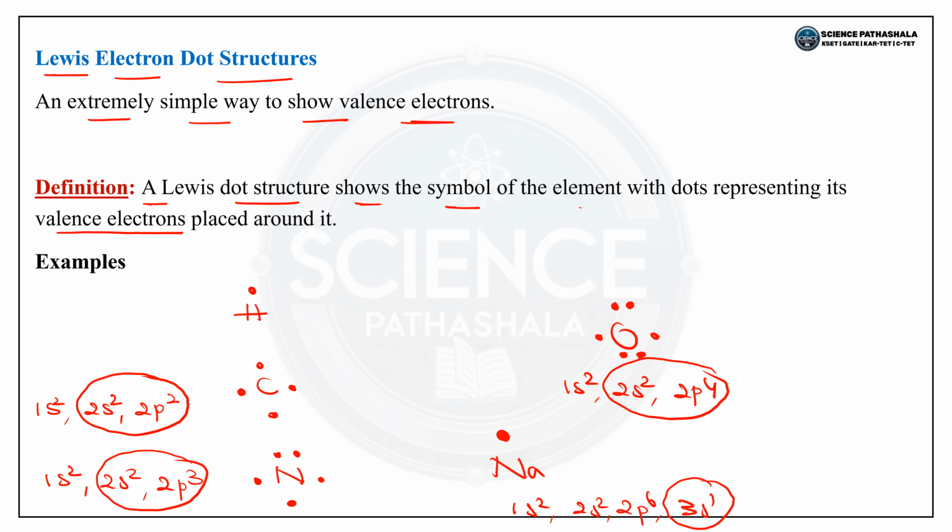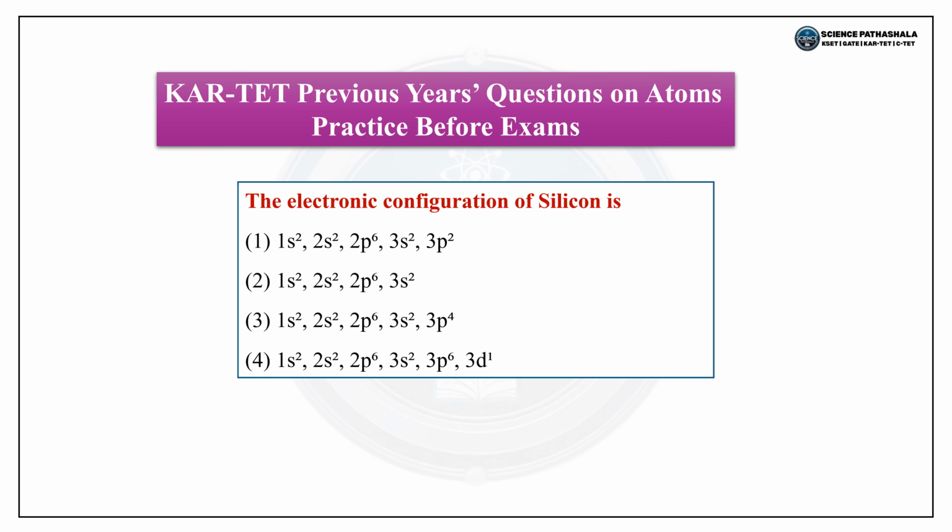So I think you have understood this concept, dear students. If they ask a question on Lewis dot structure, you can just write the Lewis dot structures for different elements. Here, the number of valence electrons, that is the electrons in the outermost shell, we just represent in the form of dots. That's it. I think, dear students, every concept is clear to you.